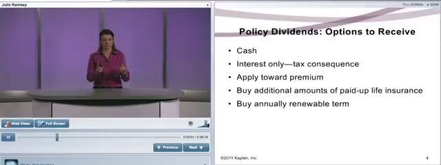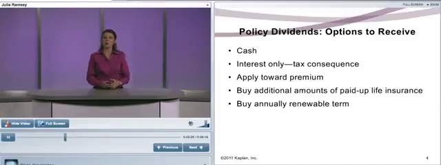Now, be cautious with this one. We said dividends are not taxable. They're a refund of premium. But with interest only, the dividend's not taxed, but the interest would be. So this is the only dividend option that has a tax consequence. Another dividend option is premium reduction. Simply, the dividend reduces whatever premium is owed each and every year, assuming a dividend is paid.